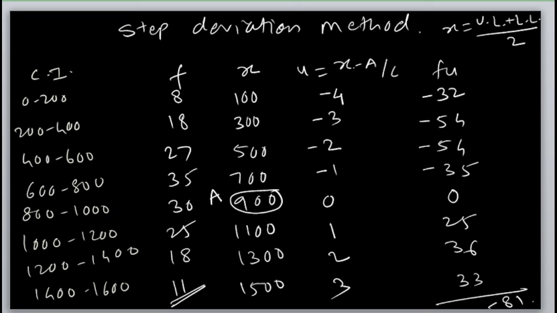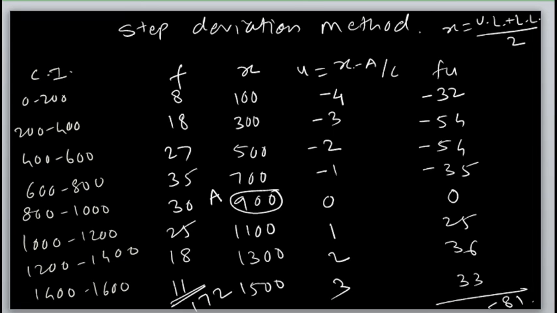It is 8 plus 18 plus 27 plus 35 plus 30 plus 25 plus 18 plus 11, which comes out 172. Check it.